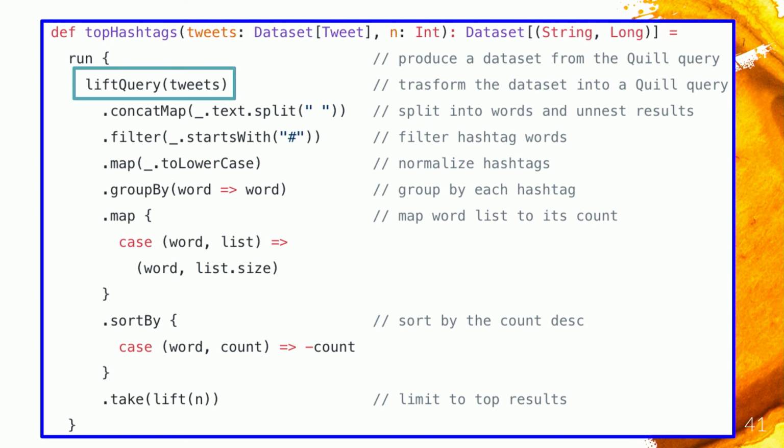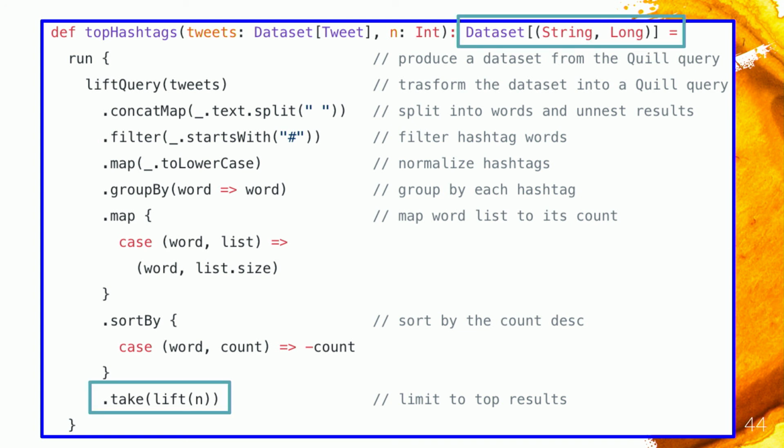And then I can lift a data set into a Quill query, right? And this is more or less like the flat map that we have for RDDs, but that I call concat map. I'm going to explain that later, but it's very similar. And I can also, for instance, move the filter, and that's going to be fine because the SQL engine is going to be able to move the filter back to the best position in terms of efficiency.